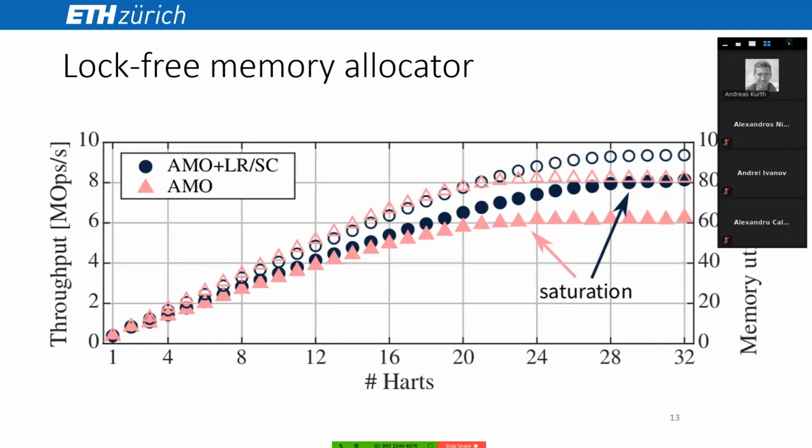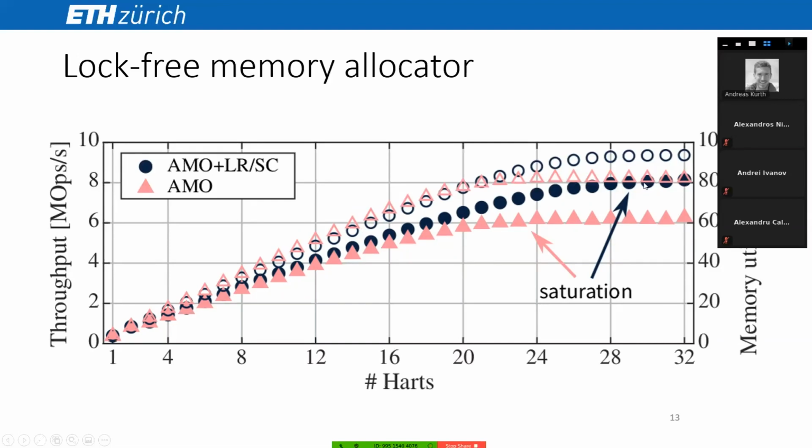For the second algorithm, we implemented a lock-free memory allocator. We also implemented two versions, one with only AMOs, which is the purple curve or light red, and one with AMOs and LRSCs, which is an optimization of the original algorithm in blue. As you can see, the version with only the AMOs cannot fully saturate the memory controller.